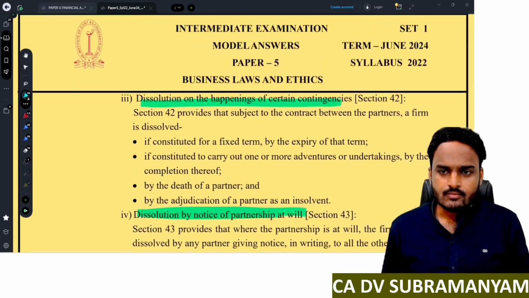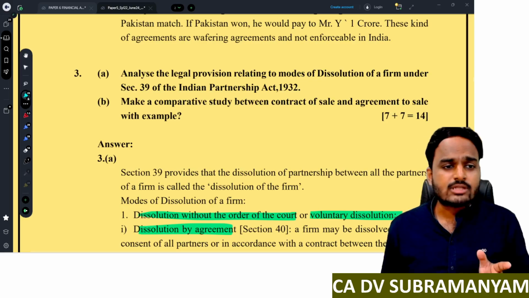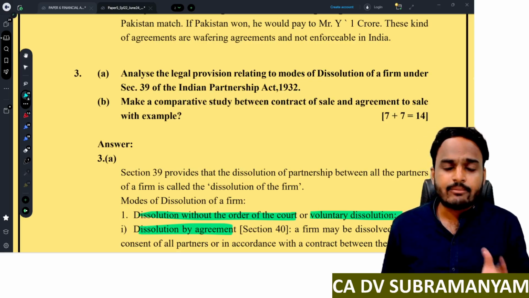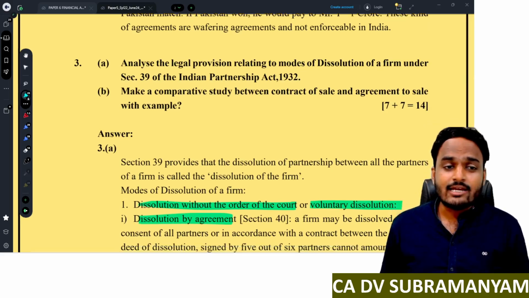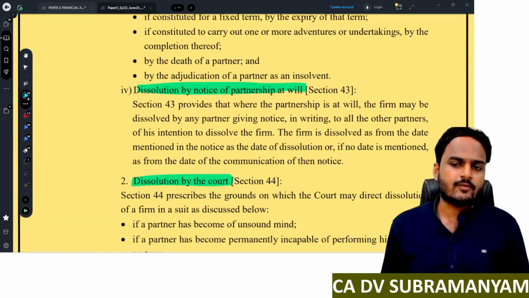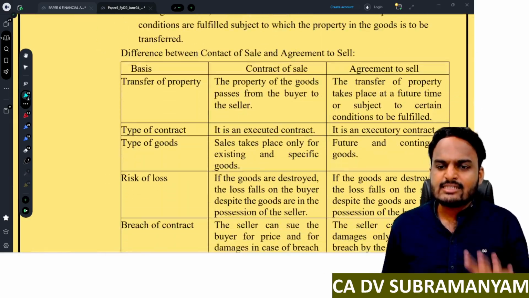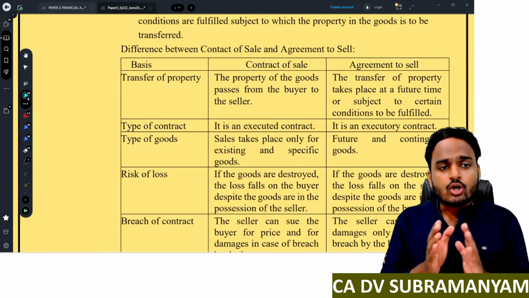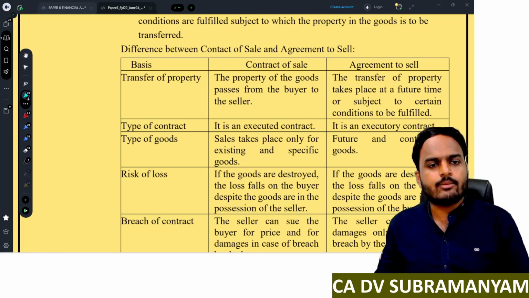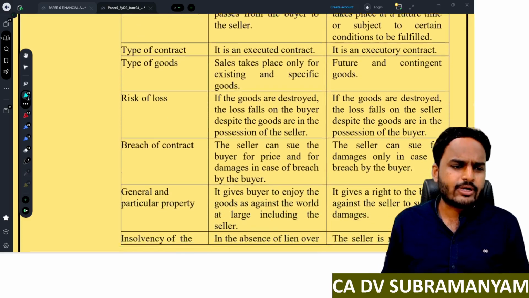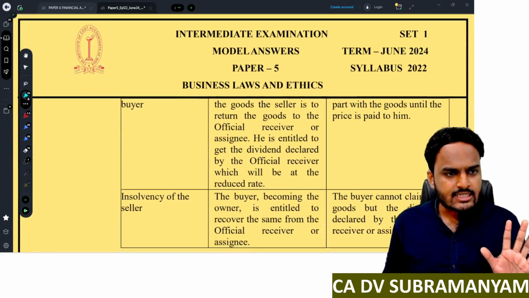Everyone. Next one. Make a comparative study between contract of sale and agreement to sell with example. So they are asking you for differences between contract of sale and agreement to sell. Whenever you find difference questions, try to present them in this manner only: Basis, contract of sale, agreement to sell. And try to write 7 points. Maximum 7 points are sufficient. Is it clear?